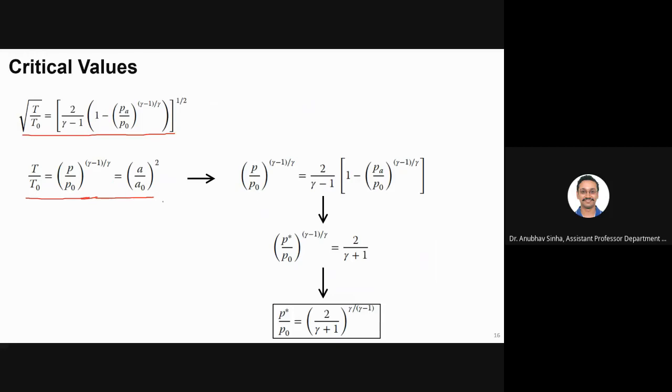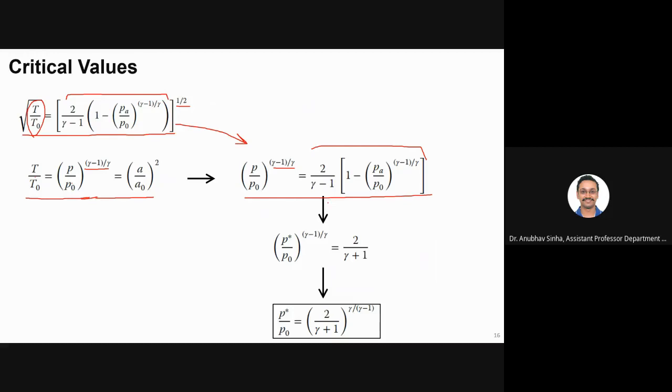So using that, I can say that P by P naught is equal to this much. Basically, we are using this equation and the relation T has with P. So instead of T here, I am writing P to the power gamma minus 1 by gamma. That's all. And there is a square root here, so I removed both the square roots. Whatever is the quantity in the bracket is what is written here, equal to, instead of T, I have P, right?